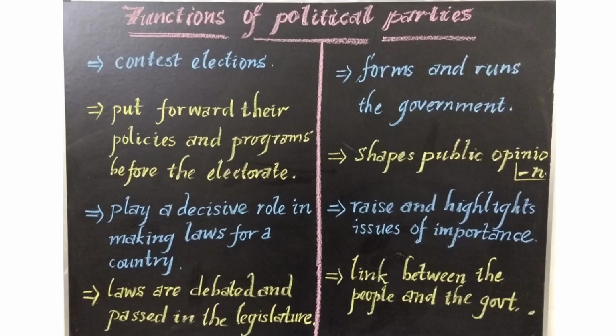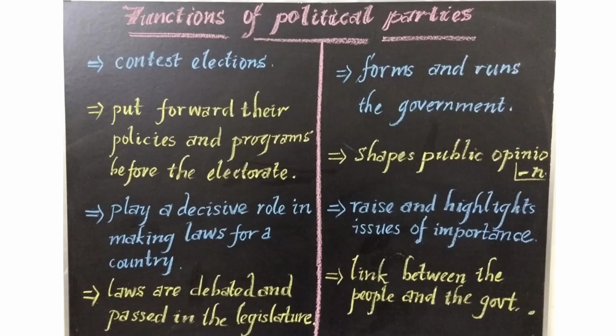So what are the important functions of a political party? Let us recall that it contests elections. That is, all the political parties contest elections. In all democratic countries, most of the candidates are put forward by the political parties to contest in elections. The second one is that the political parties put forward their policies and programs before the electorate to consider and choose.